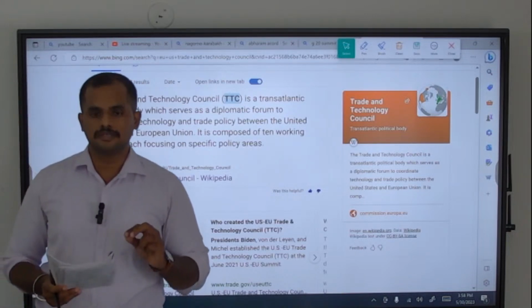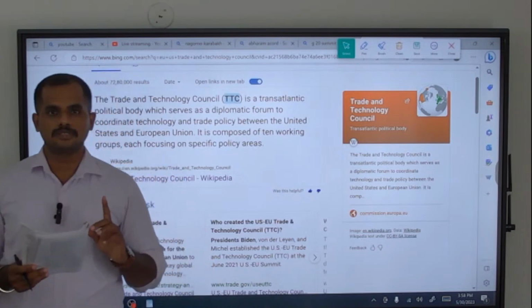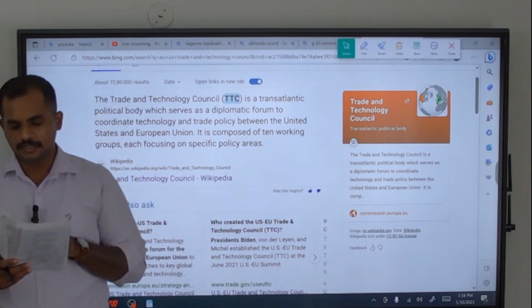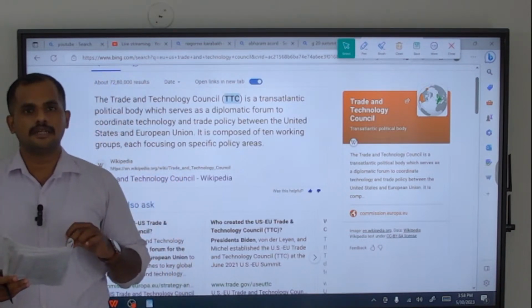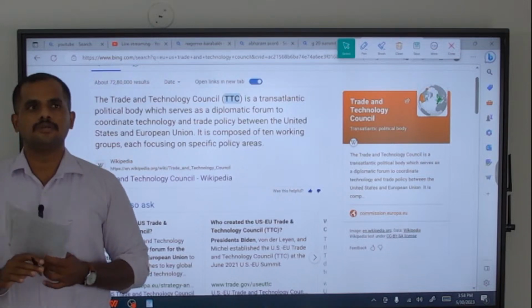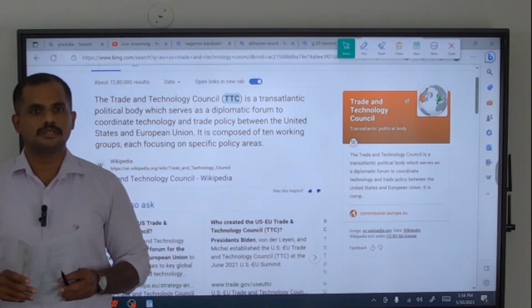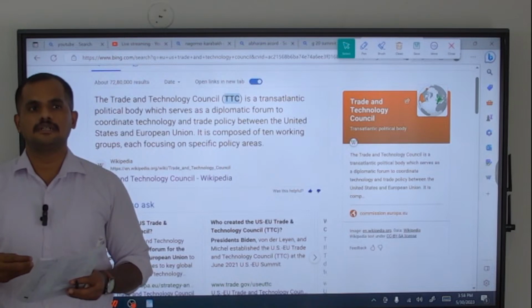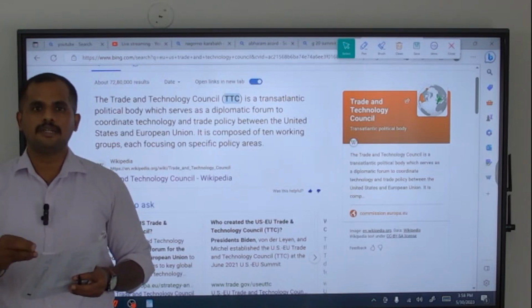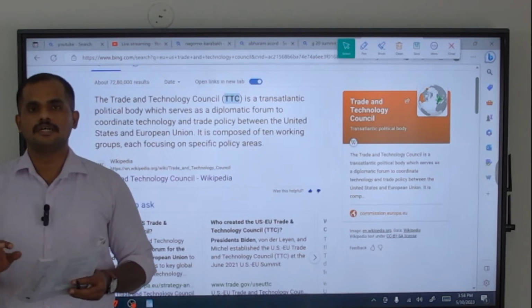So either one of them should be correct, because through common sense we can conclude that internal migration problems will be dealt with only by their respective country.